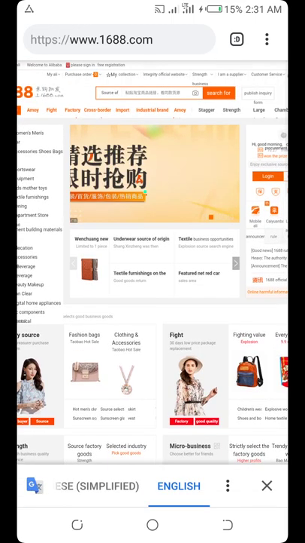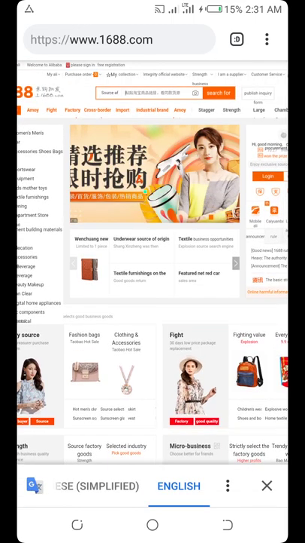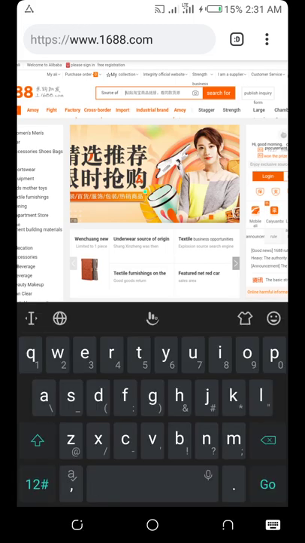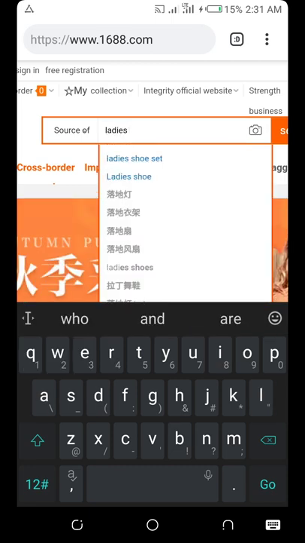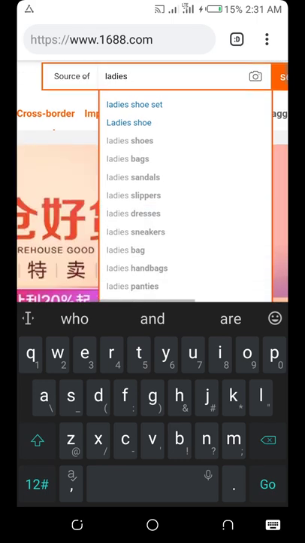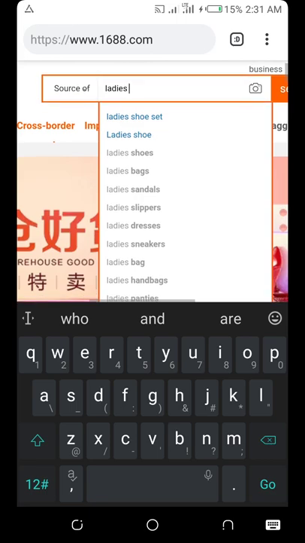Okay, now let's do a search here. Let me search for ladies shoe. You see, everything about ladies shoe will come out. So you now select what you want.